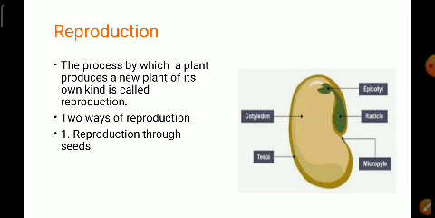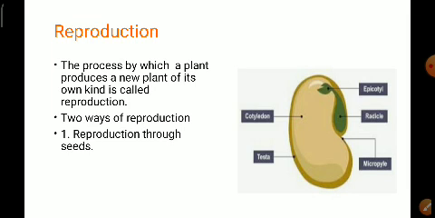As we know, the seed of a plant usually develops inside the fruit. As the fruit ripens, what happens? The seed becomes mature, and these seeds get dispersed through various agents like air, water, insects, and human beings. So they get dispersed into the environment, and when they are dropped onto the soil, what happens? They grow into a new plant.